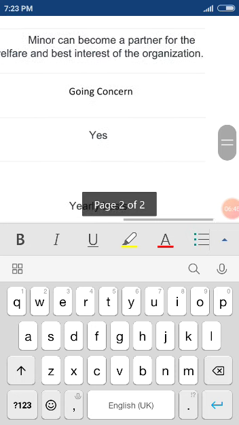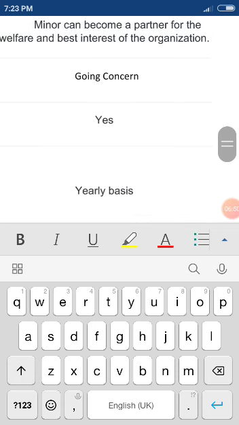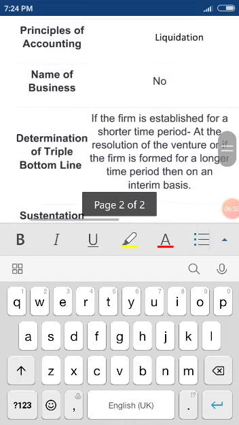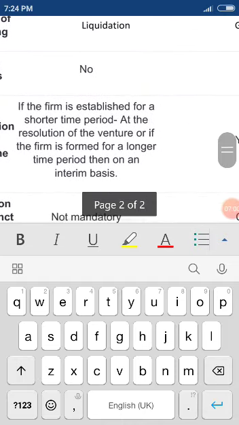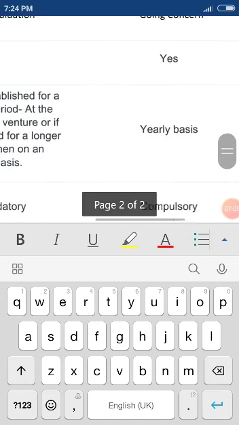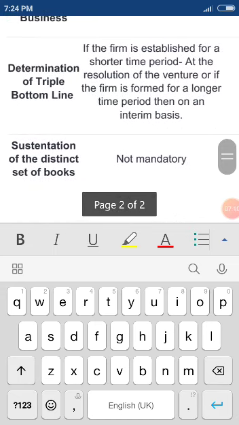But the partnership firm continues on the going concern concept, means we don't know the period for which that business is going to be carried out. Next, name of business. As I told you earlier, there is no name for a joint venture, but there is a name for a partnership firm.